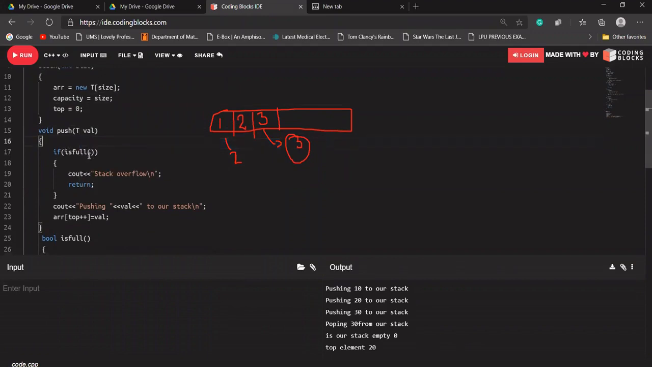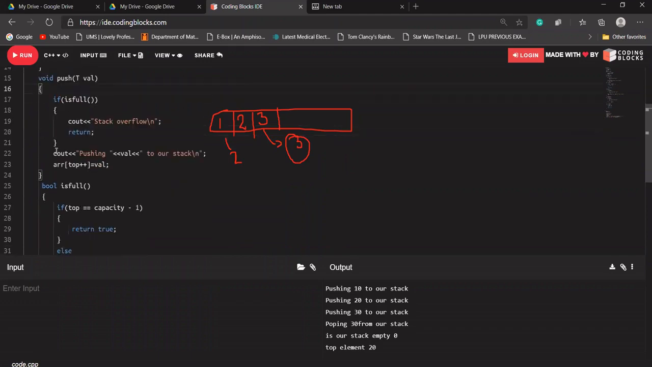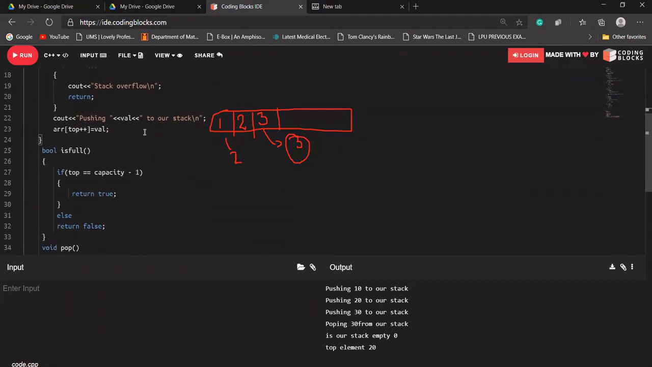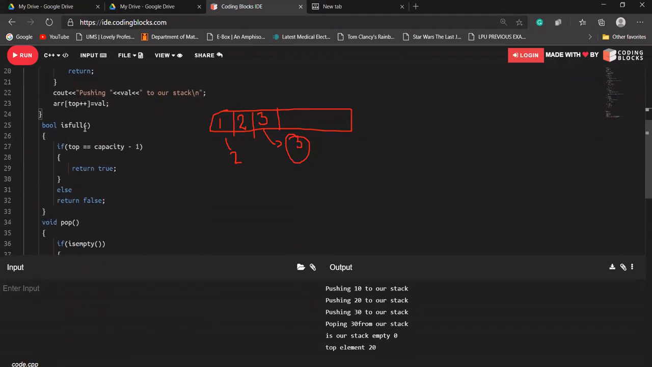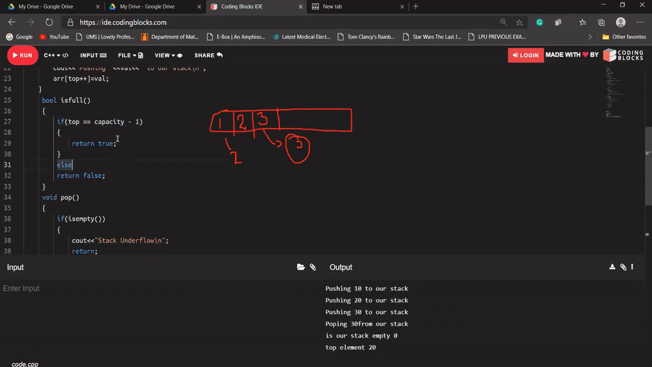Okay, and is-full will be of type bool. We don't need to change anything, everything is fine here, I think so. Okay, so what is our isFull function doing? We don't need to change anything in the case of string as well. If top is equal to capacity minus one, we need to return true only.